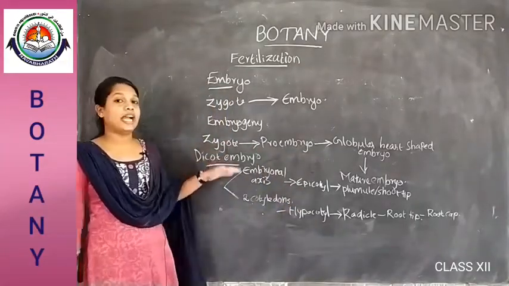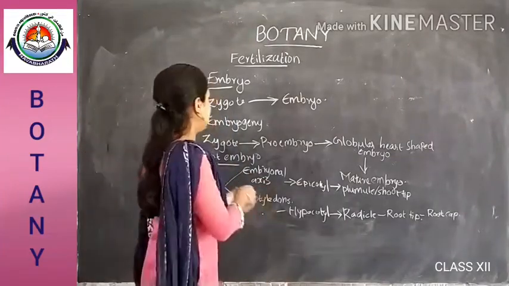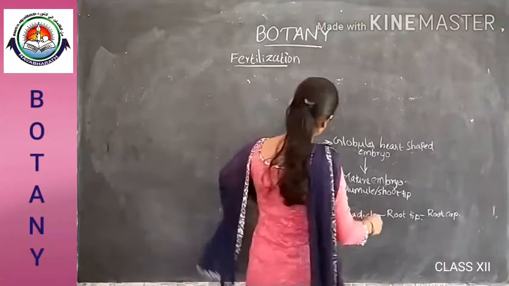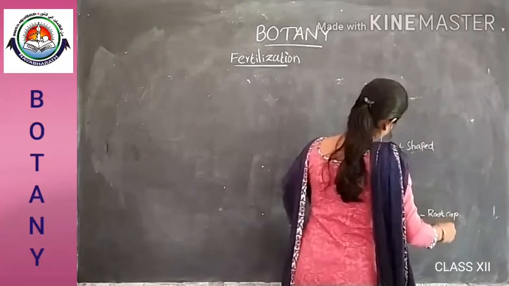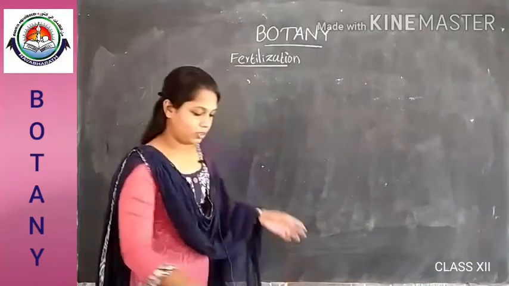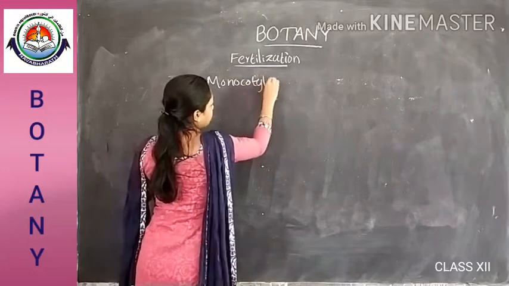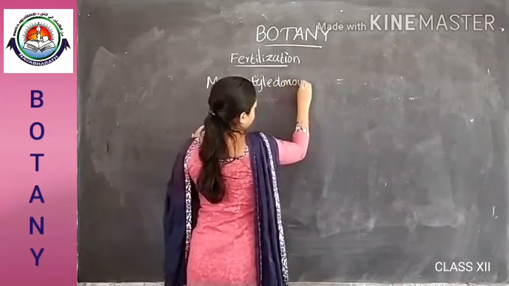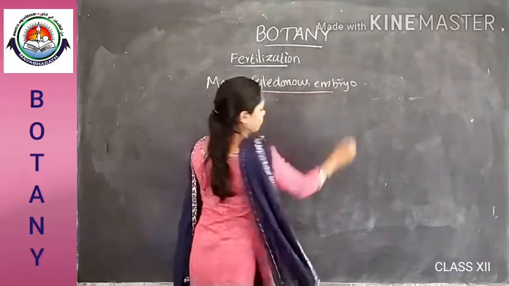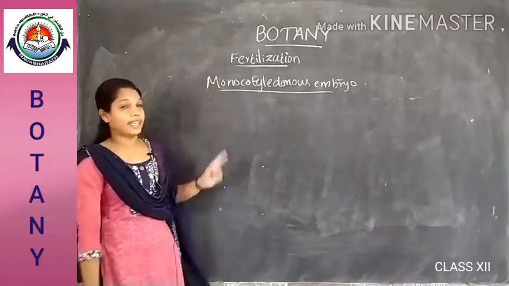This is the case of a dicot embryo. What about a monocotyledonous embryo? Let's have a look. In a monocotyledonous embryo, such as in the grass family, only one cotyledon is present.